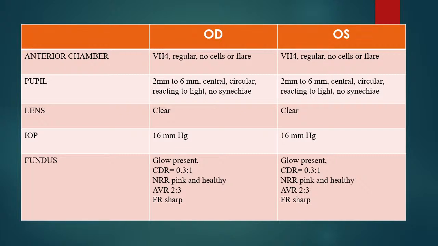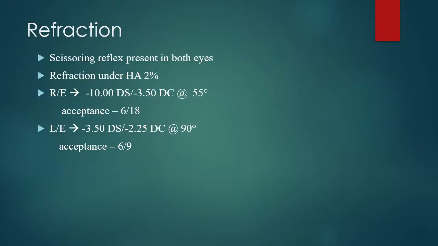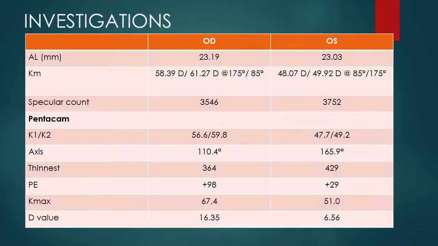limits in both eyes, the IOP being also normal in both eyes. On refraction, we see that there was a scissoring reflex present in both eyes. Refraction under HA 2%, we noted that in the right eye, minus 10 diopter sphere with minus 3.5 diopter cylinder at 55-degree axis with acceptance of 6/18, and in the left eye, minus 3.5 diopter sphere, minus 2.25 diopter cylinder at 90-degree axis with acceptance of 6/9.